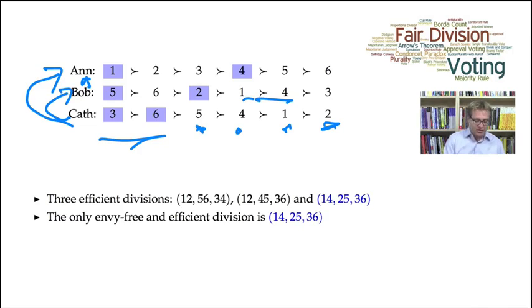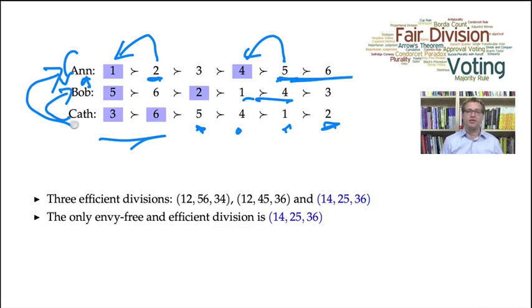Now, what about Anne? Does Anne envy Bob? Let's look at Anne envying Bob. So Bob has object 2 and object 5. Both of those objects, Anne thinks to herself, well, object 5, I strictly prefer object 4, which is what I have, which is strictly better than 5. Looks at object 2, and she says, well, I strictly prefer object 1 over object 2. So Anne is not going to envy Bob, and similarly, it's easy to see that she's not going to envy Kath. So none of Anne, Bob, nor Kath envy each other.